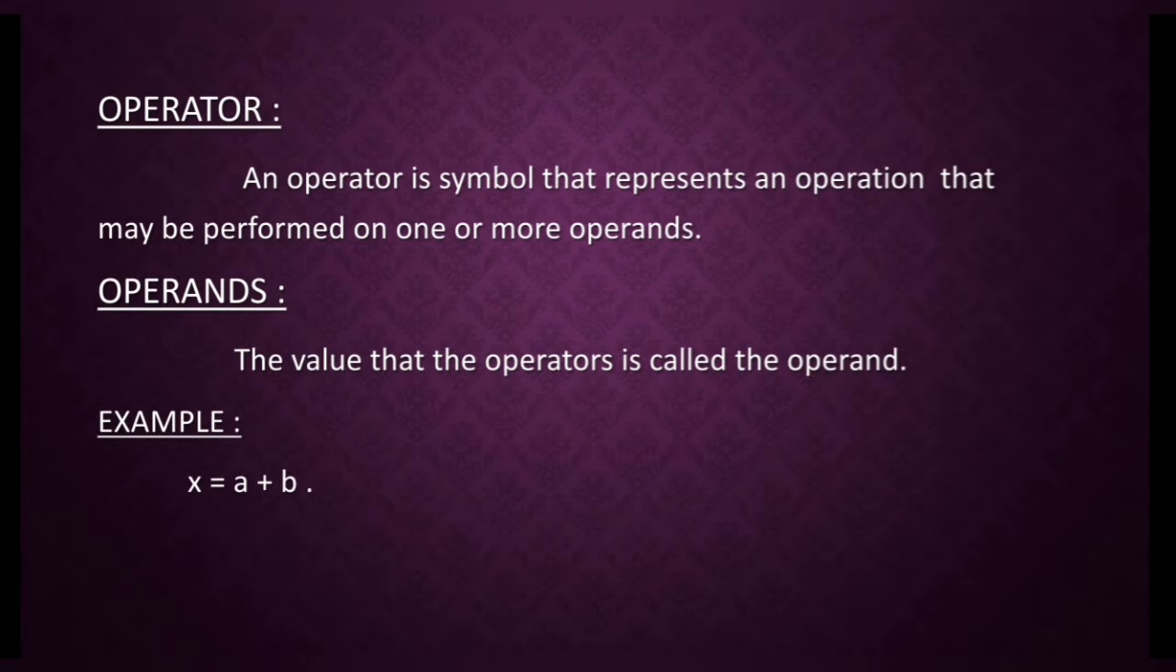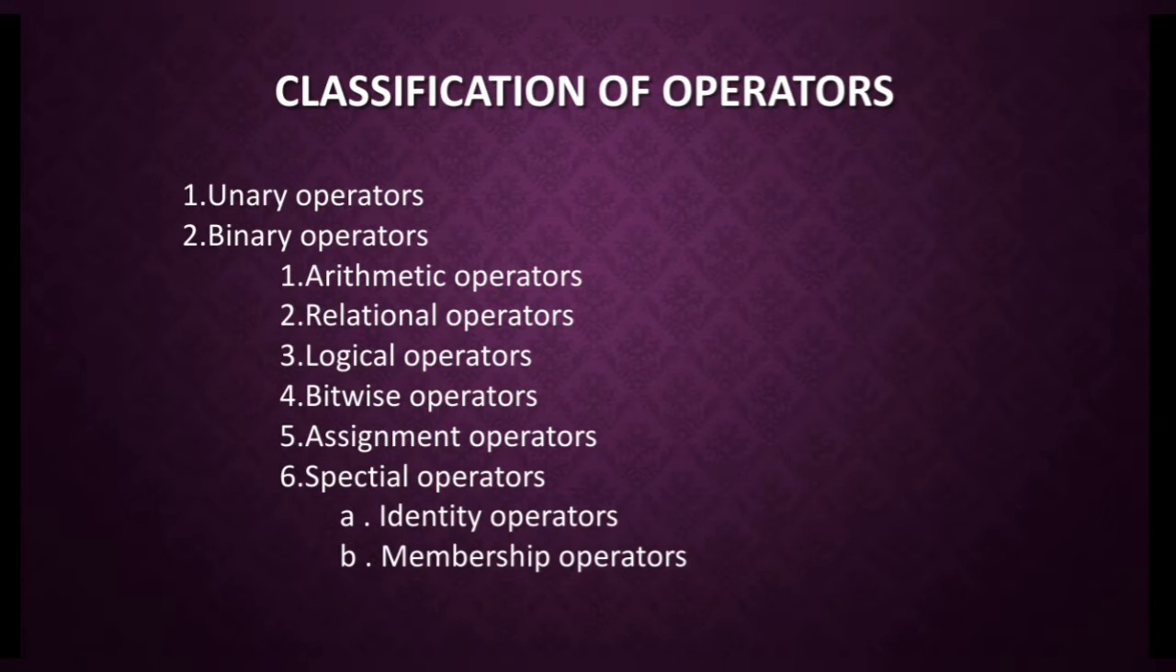Next, the classification of operators. The various operators in Python are unary operators and binary operators. There are more subdivisions in binary operators, that is arithmetic operators, relational operators, logical operators, bitwise operators, assignment operators, and special operators. There are again two subdivisions in special operators, that is identity operators and membership operators.